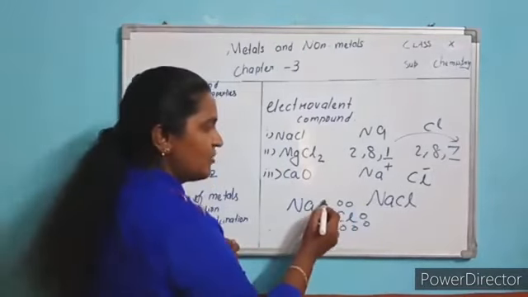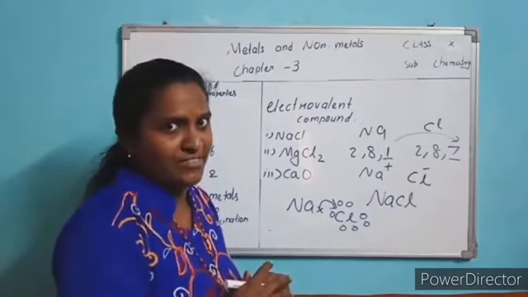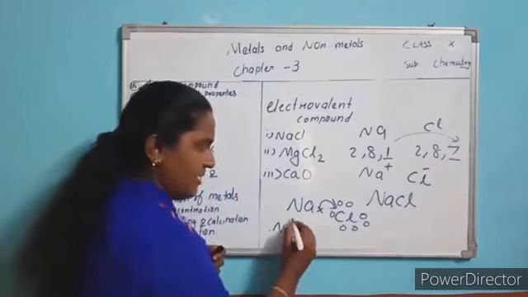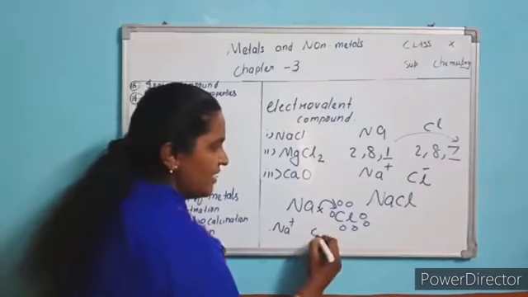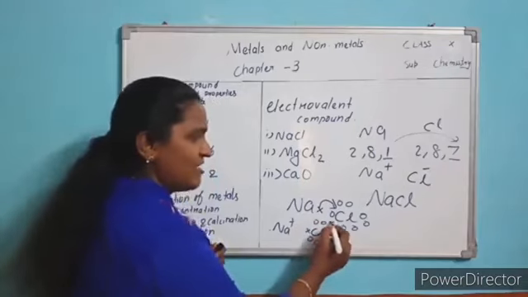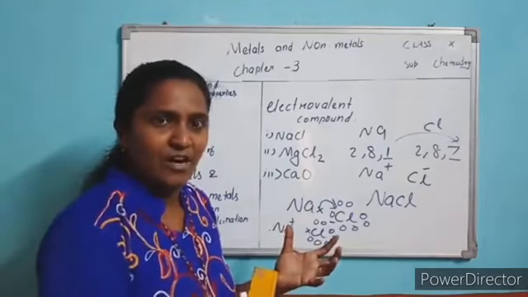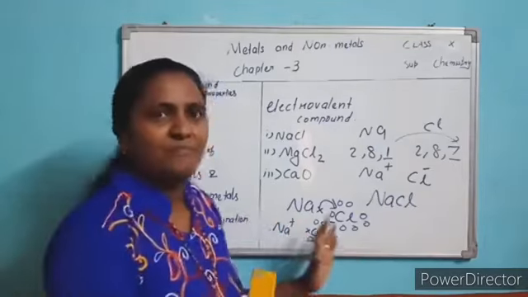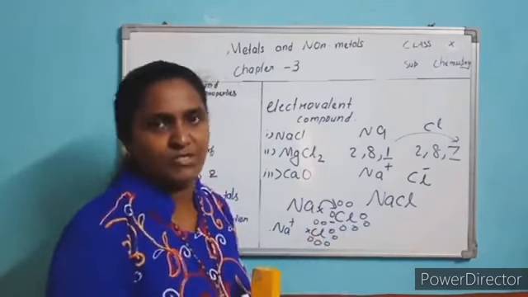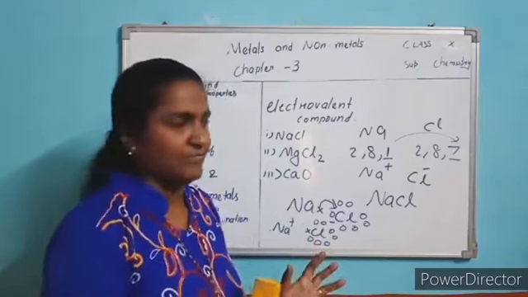And what do they do? This metal donates electrons. Metal always donates, so it gets a positive charge. Only one donation occurs, so 1 plus. Metal donated and forms Na plus. There is no more electron here. Whereas chlorine has 8 electrons. And what charge does it carry? Minus charge. This is the dot structure, or Lewis structure, of the sodium chloride compound, the formation of sodium chloride compound. Okay, but remember, if they ask for Lewis structure or dot structure, you can write it.